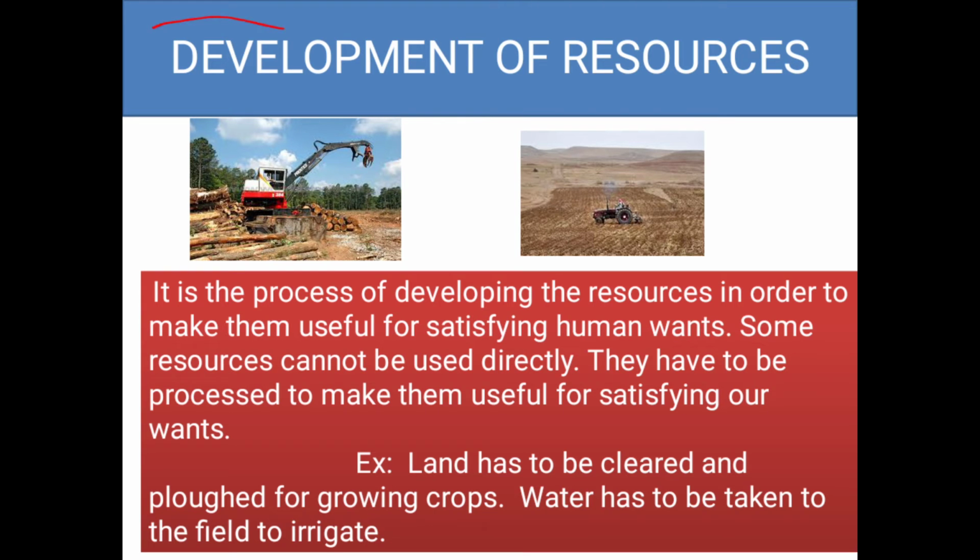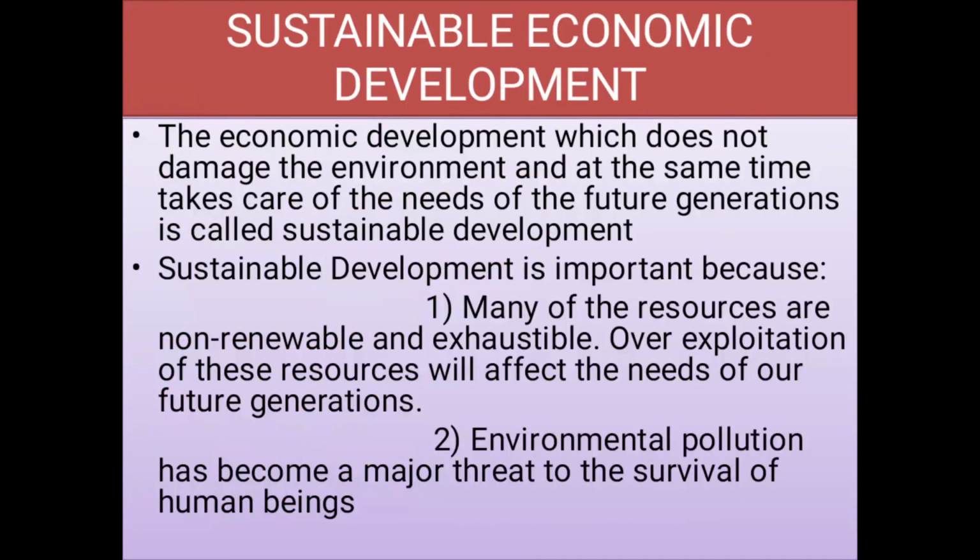Now what happened? Development of the resources. What do you understand by the term development? Development is the process of developing the resources in order to make them more useful, so that we can rely on them. Some of the resources we can't use directly; they have to be processed to make them useful. For example, land has to be cleared in order to plow it, to grow crops, and even to irrigate it.